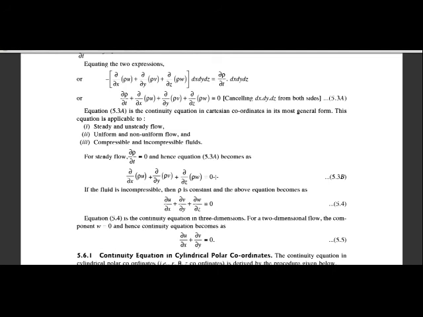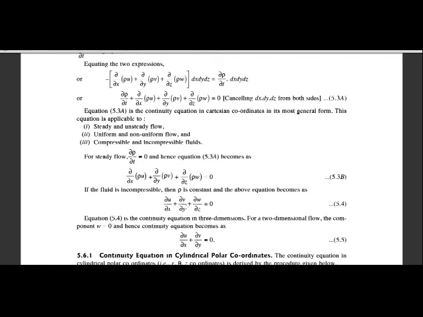Then if the flow is incompressible, the density is constant. Density is constant, so it is cancelled from all the terms. The remaining terms will be ∂u/∂x plus ∂v/∂y plus ∂w/∂z is equal to 0. This is the equation for incompressible flow, and this is the continuity equation for three dimensions.